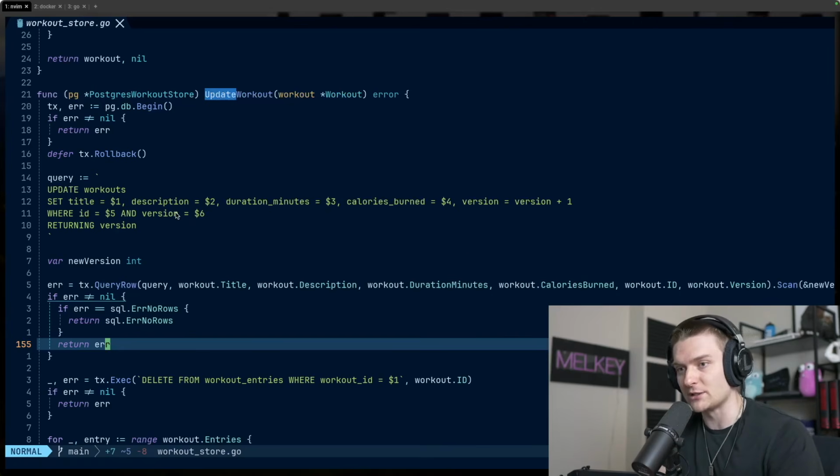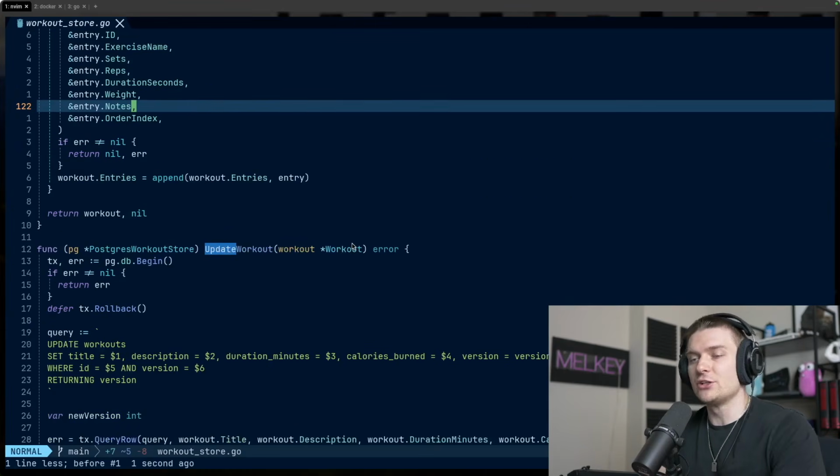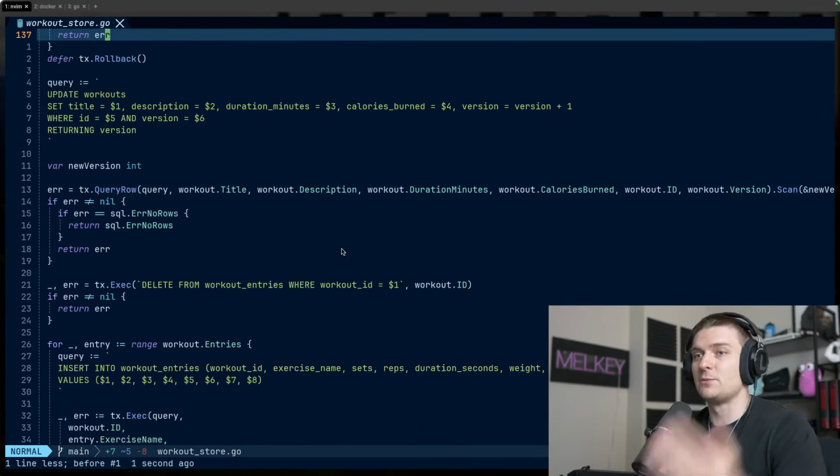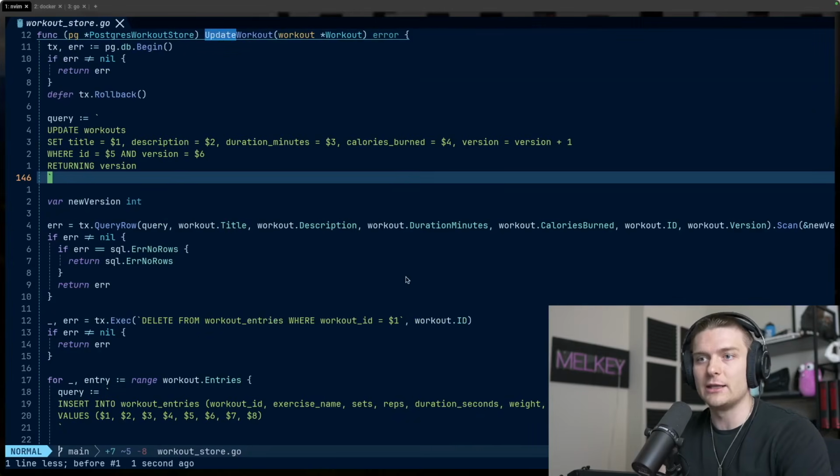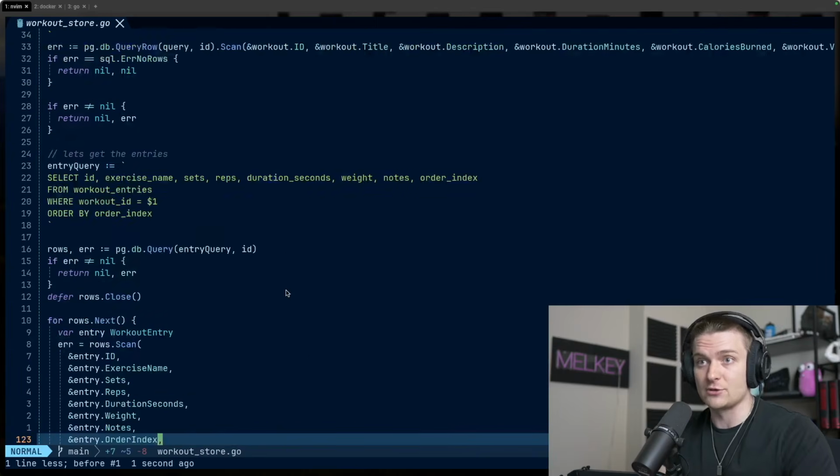So the next thing I want to do here is actually cover SQL query timeouts, because you can see here I'm in the workoutstore.go and we have a lot of queries here, and these seem to just kind of run. We have our transaction of query row where we pass in certain values and the query itself, and we handle the errors, etc.